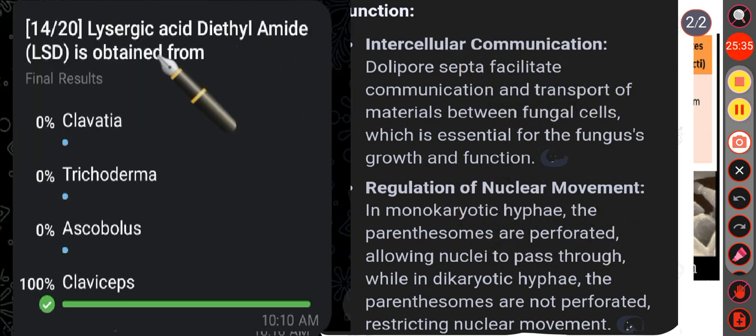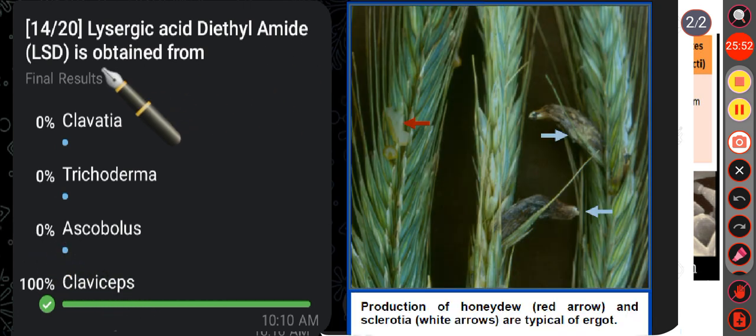Then next question, lysergic acid diethylamide is obtained from option A Clavacia, option B Trichoderma, option C Ascobolus, option D Claviceps. Here the correct answer is option D, that is Claviceps. LSD or lysergic acid diethylamide is synthesized from lysergic acid, and the ergot fungus, specifically Claviceps purpurea, contains lysergic acid which is a precursor of LSD.